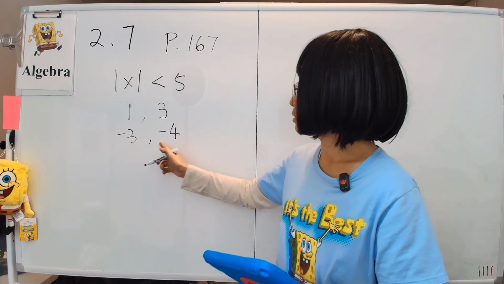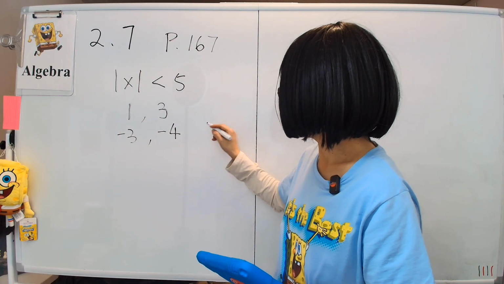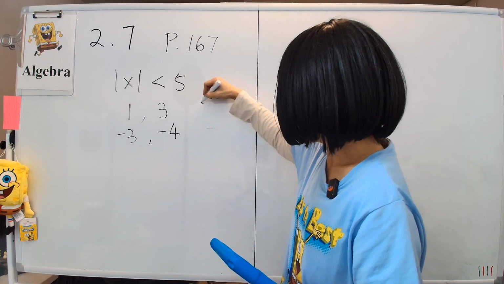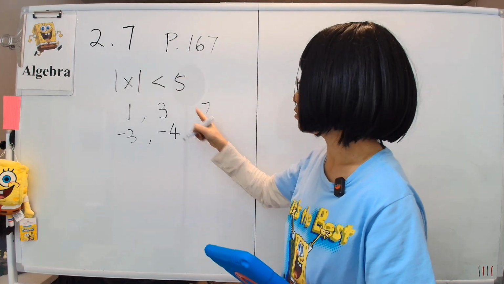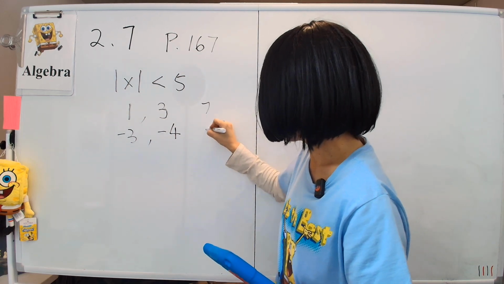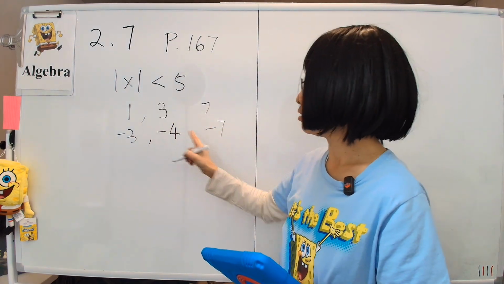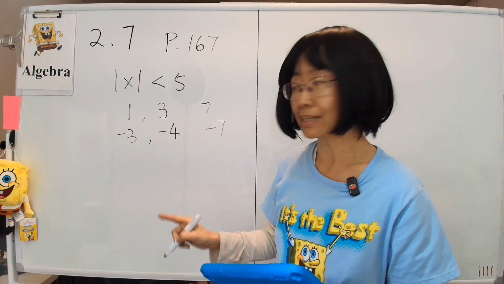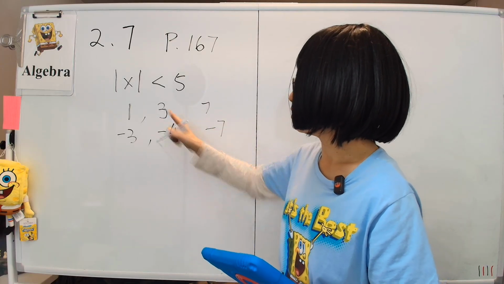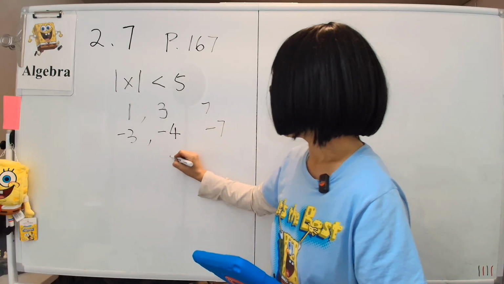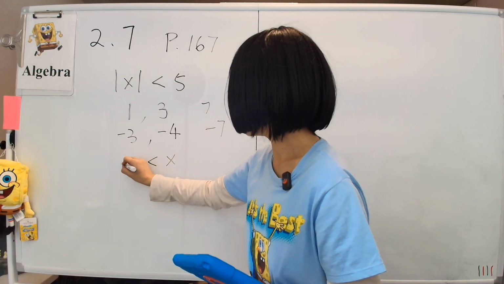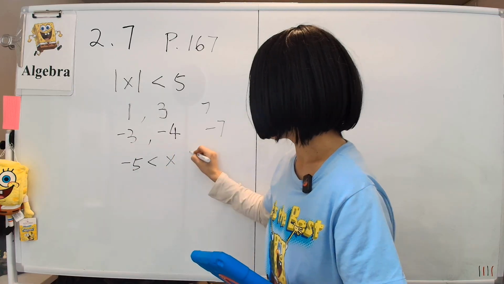Now, the difference, however, here is once you get, say, up to a positive 7, okay, that will not be less than 5 anymore. And negative 7 is the same way. If your x is minus 7, that no longer holds because you kick out the negative sign. It is no longer less than 5. In general, for the absolute value of x to be less than 5, that's the same as saying x has to be bigger than negative 5 and less than positive 5.